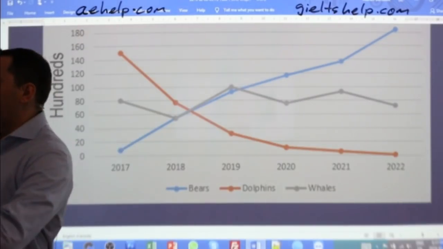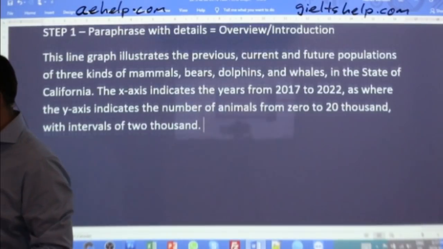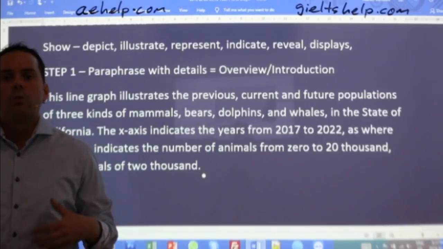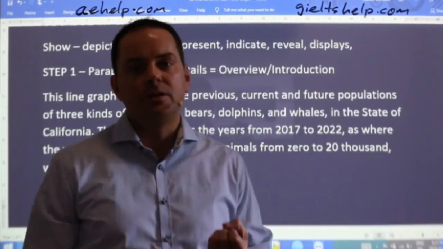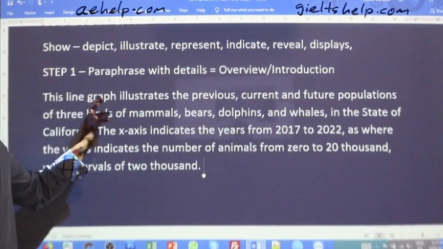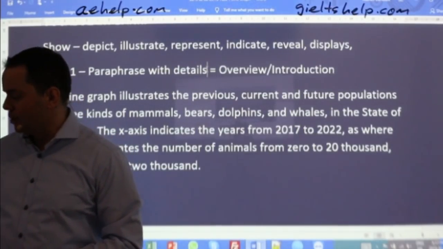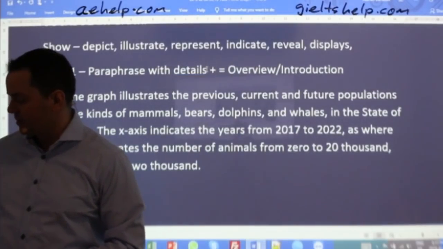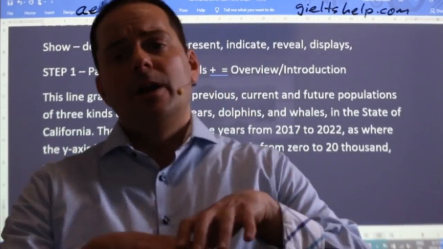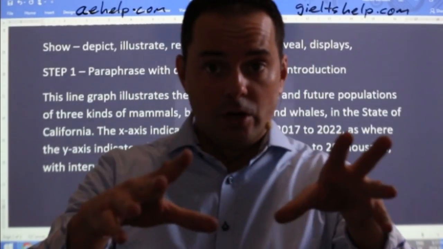All right, now we can do one more sentence for the overview. What sentence should we add to the overview? So step one, the overview, is paraphrasing with details, plus what else should we add? Our first paragraph should be the main feature, the most apparent main feature that we can see when we look at this graph.